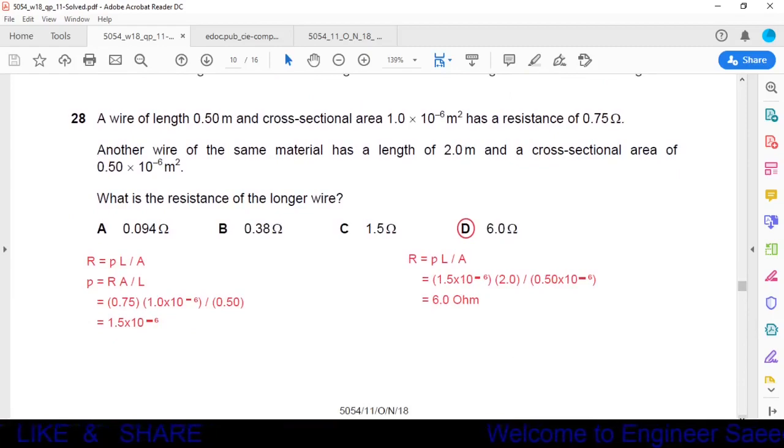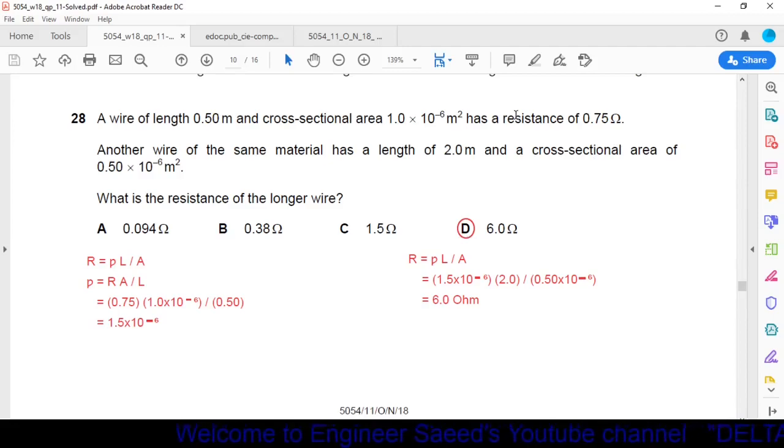Question number 28. A wire of length 0.5 meter and cross-sectional area of 1 × 10^-6 meter square has a resistance of 0.75 ohm. Another wire of the same material has a length of 2 meter and a cross-sectional area of 0.5 × 10^-6 meter square. What is the resistance of the longer wire? Okay, here we have to calculate the resistance of the longer wire. To calculate it, we have to use the formula R = ρL/A, where R is resistance, ρ is resistivity, L is the length of the wire, and A is the cross-sectional area of the wire.